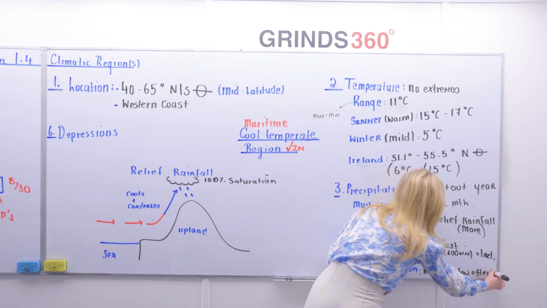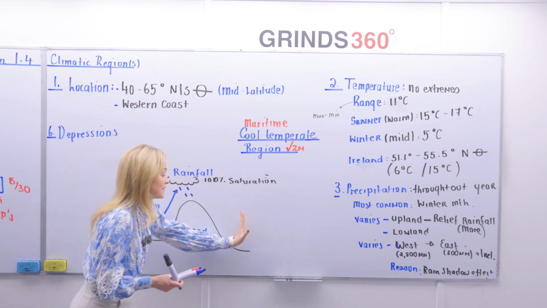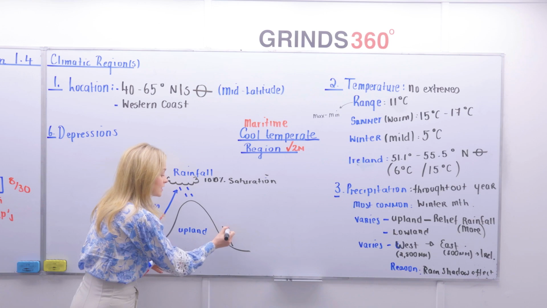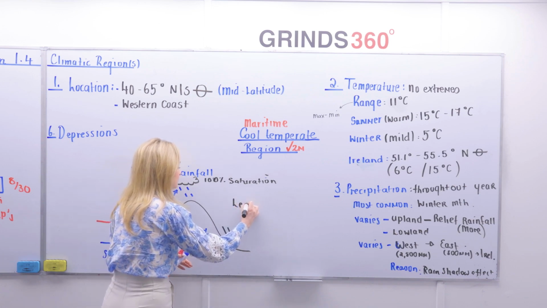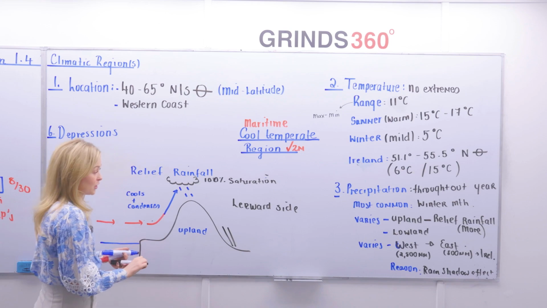Now, a rain shadow effect is experienced in upland mountainous areas. Basically, what happens is the far side of mountains, like here, the leeward side, experiences a rain shadow effect.